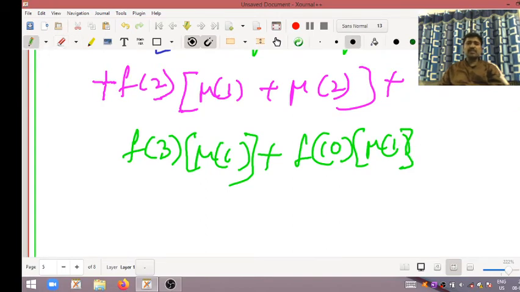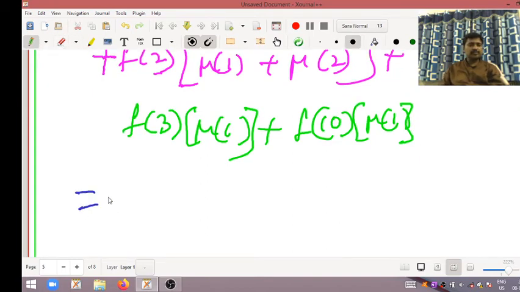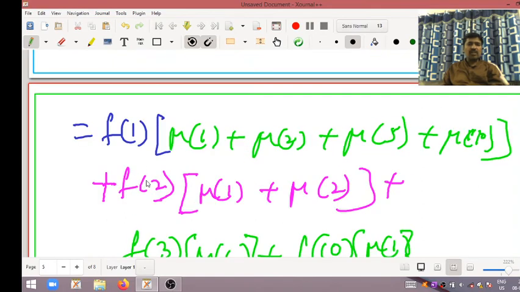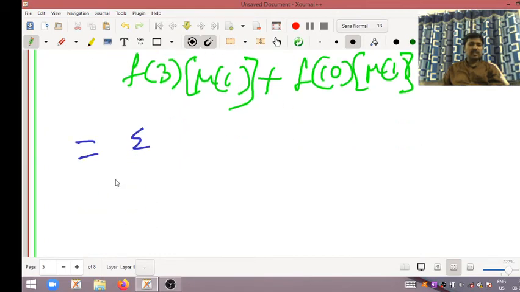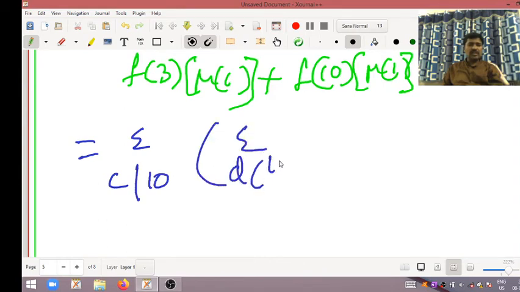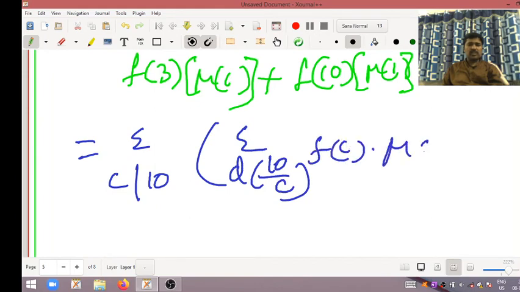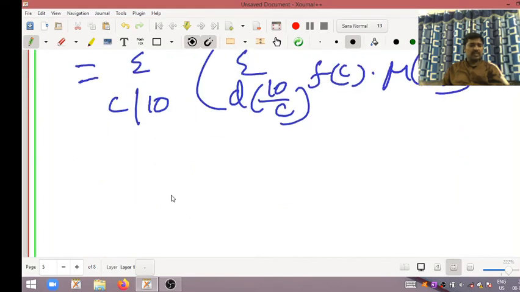This all remaining terms. See here, my dear students. This one, all f of 1, f of 2, f of 3 into f of 10 we write. So that's why this is nothing but which form? Summation c divides 10 of summation d divides 10 by c into small f of d into Mobius of d. Okay, my dear friends. Thus, conclusion step. See here, conclusion.